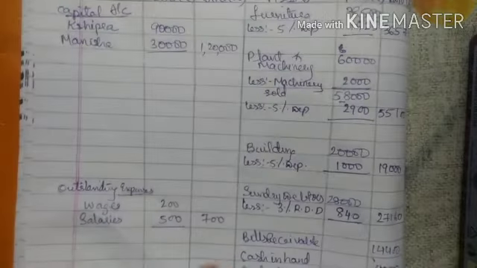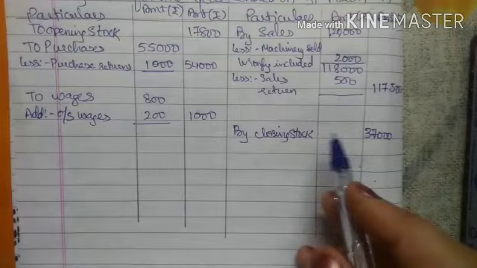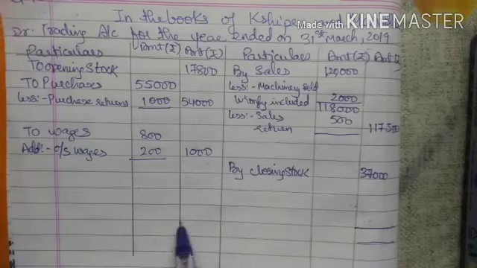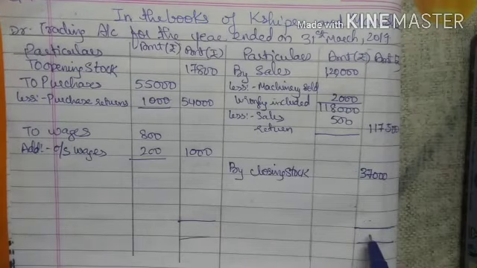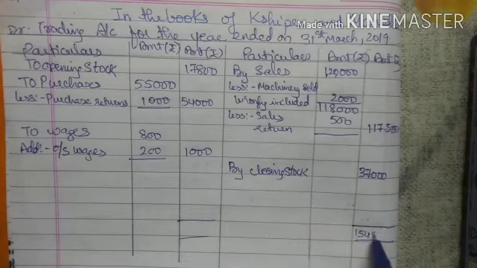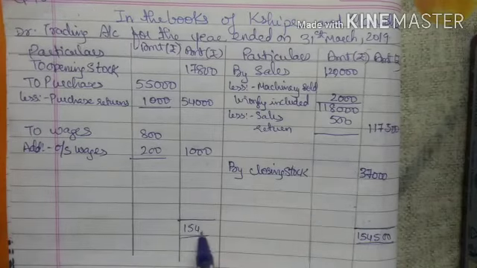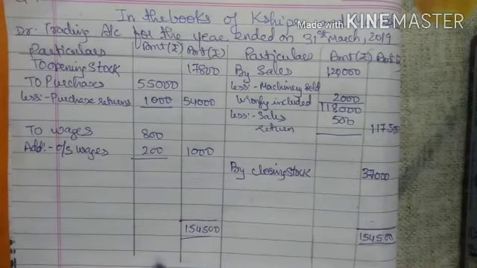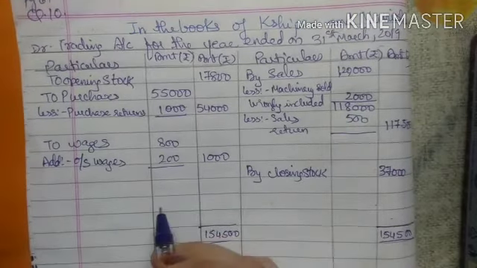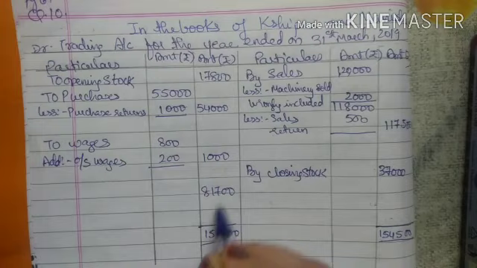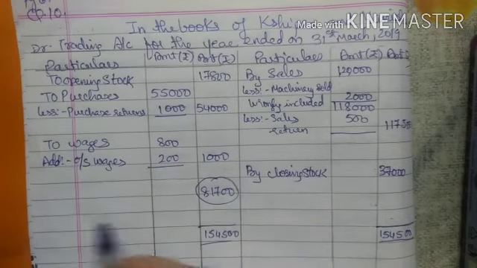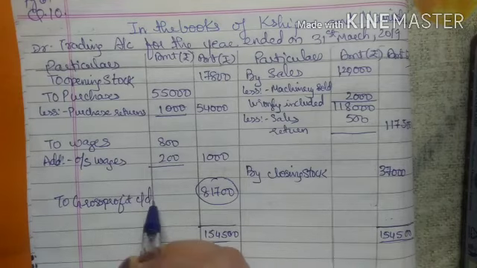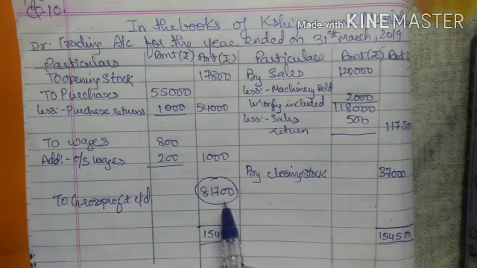So first we will close the account. For closing the account, first we will close the trading account. So we will do the total of both the sides with the pencil, as it is clearly seen that credit side total is more. So I will write here 1,54,500. Now from this I will deduct the total of all these three items. So I will get a balance here, and that balance will be 81,700. This is nothing but gross profit. To gross profit carried down. This profit amount is 81,700.